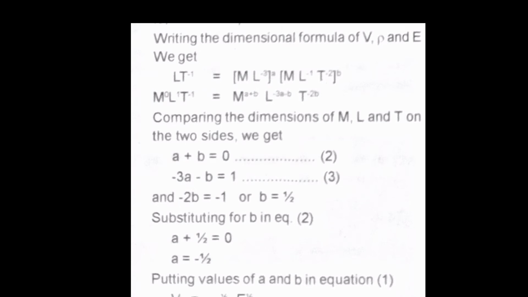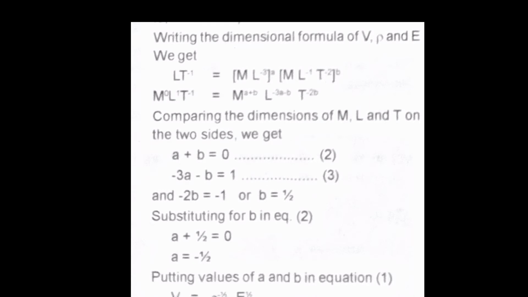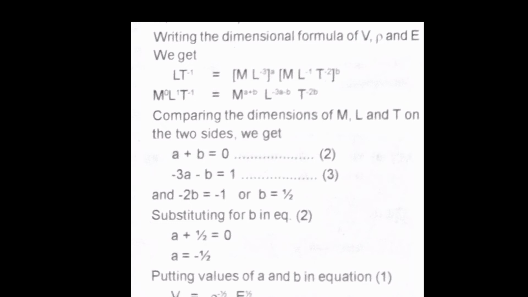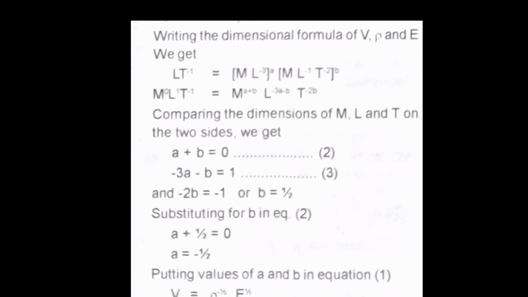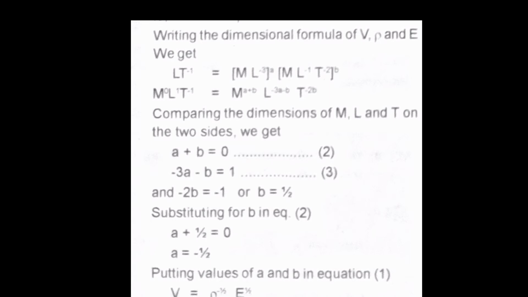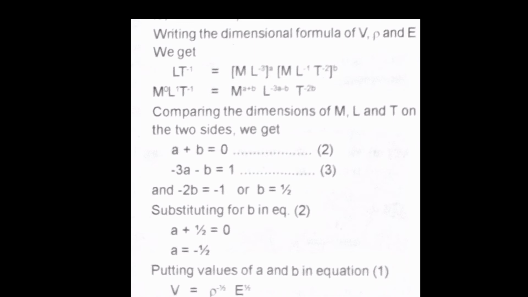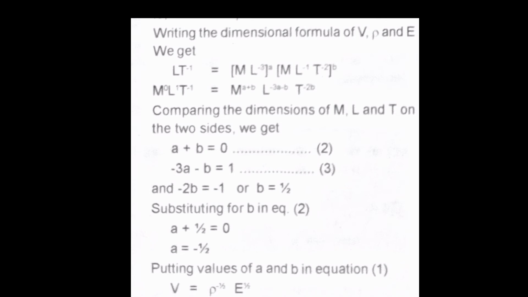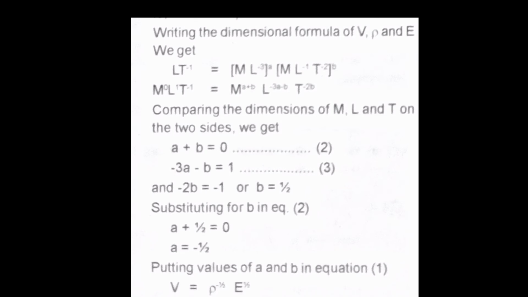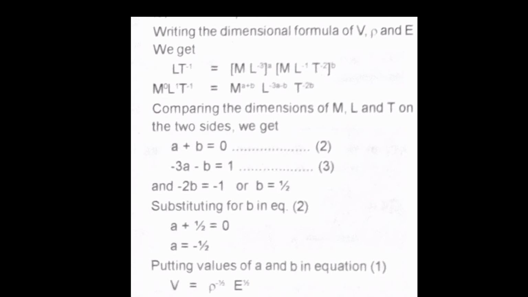Now according to the homogeneity principle, the dimension of the same fundamental quantity must be the same on either side of the equation, right? So how can we equate here? Here we have the dimension of M as 0 in LHS and a plus b in RHS. So a plus b will be equal to 0, right? In a similar way, what about the dimension of L? L has minus 3a minus b in RHS and 1 in LHS. So we can write minus 3a minus b is equal to 1.